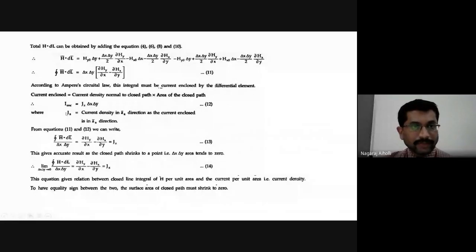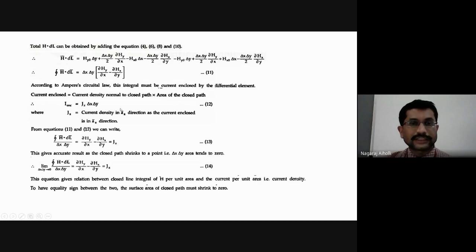Fine. According to Ampere's circuital law, this integral must be the total current enclosed. We know that the closed line integral of H bar dot dl bar is equal to the total current I enclosed by the conductor. And this current enclosed is given by the product of current density and the area of the closed path. The current density is Jz, along the z direction, right, multiplied by the area of the closed path.